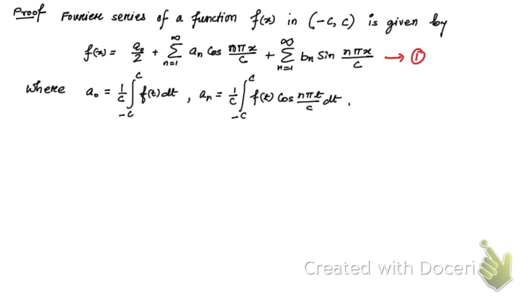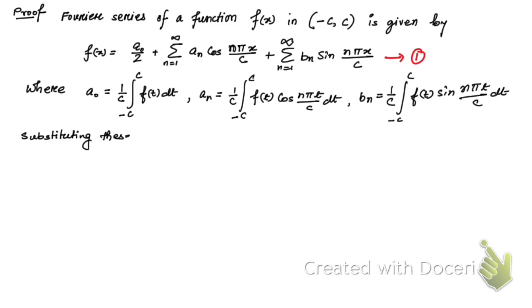And let me tell you how to find bn: it is 1 by c, integration from minus c to plus c of f of t sin n pi t by c dt. That's how we can obtain the coefficients a naught, an and bn. Now let us substitute the values of the coefficients a naught, an and bn in equation number 1.